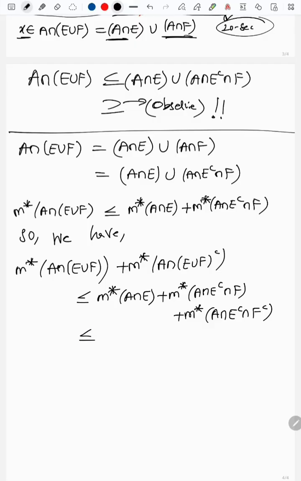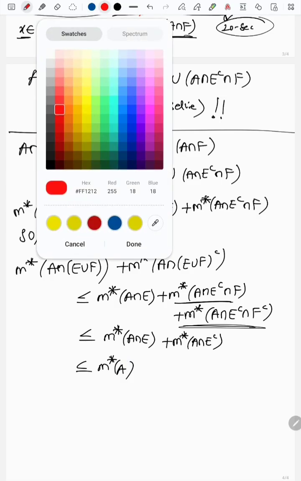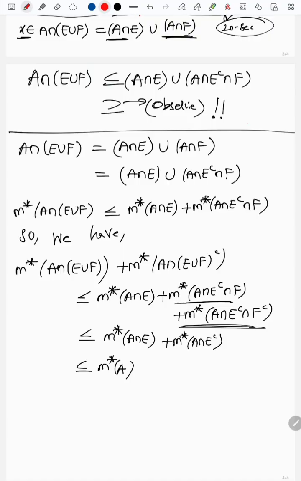So see these terms here, which is nothing but M star of A intersection E complement. Since E is measurable, I can write it down as M star of A. Here I use the fact for these two terms. This is acting as my E, this is acting as my A, this is acting as my A. So these two terms will combine to give it to me, since F is measurable. Here I am using that F is measurable.